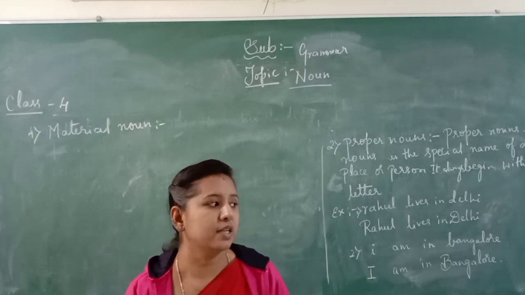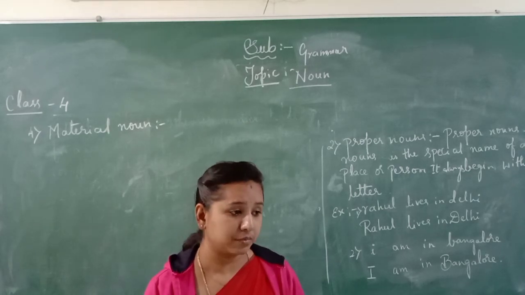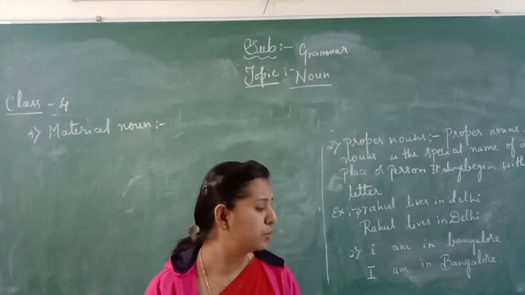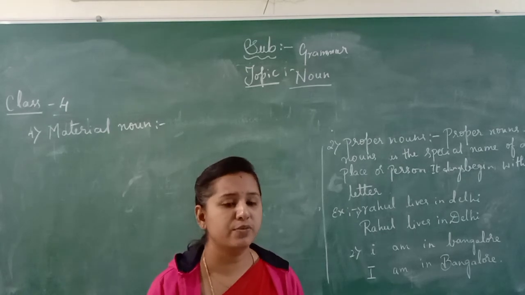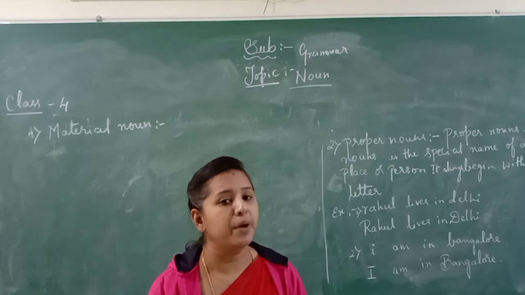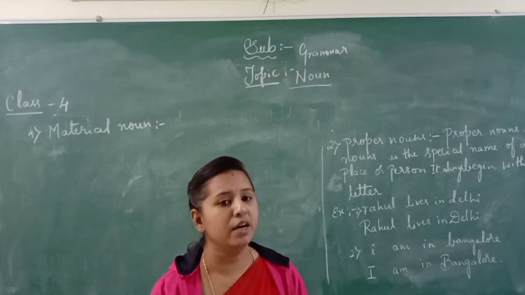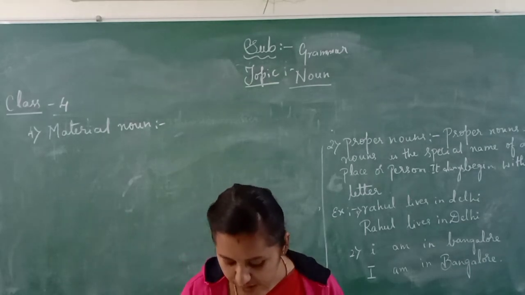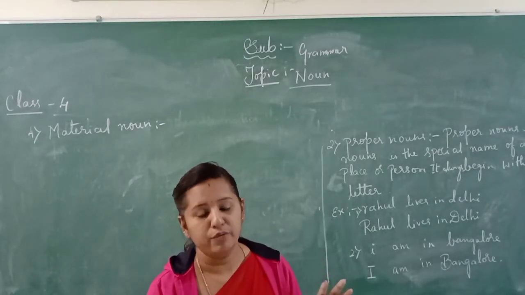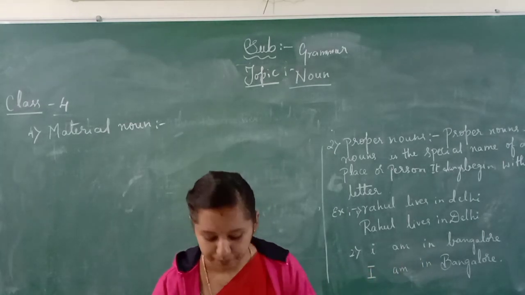If we go to any shop or anywhere else and ask for a chair to be made, they will ask for the material. They will say, bring the materials, I'll prepare it and get you back the chair. So this is called a material noun. Here iron, wood, silver and gold are materials from which things are made, and that is called a material noun.